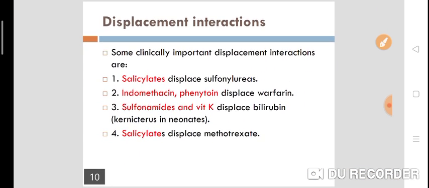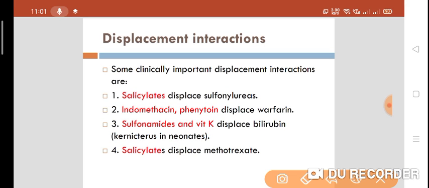Some displacement interactions that we have to discuss here. When salicylates like aspirin are given along with sulfonylureas, which are oral antidiabetic drugs, salicylate, which has higher affinity, will displace sulfonylureas. So what will happen? Free form of sulfonylureas increases, plasma concentration of sulfonylurea increases, and unnecessarily there is a chance of severe hypoglycemia.